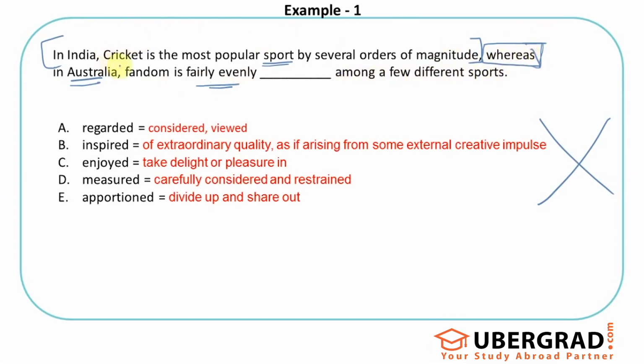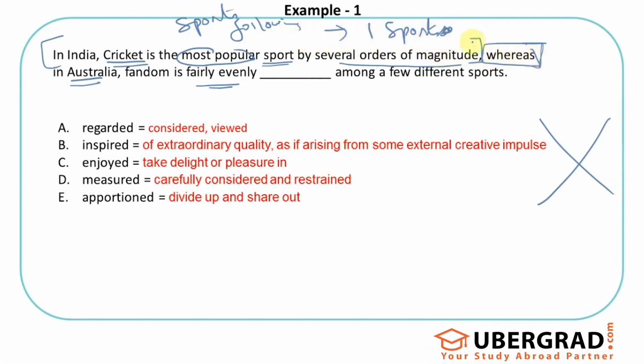It's a negative pivot. In Australia, I don't see a similar thing, that is, only one sport being popular. In India, that's what the situation is: there's one sport. That's what the statement says. Cricket is the most popular sport by several orders of magnitude. That's drastically way ahead of the rest of the sports being followed in India. Whereas, that's the point, it's about sports following. In India, the behavior is just one sport, a huge fan base of one sport. That's what this first statement is saying.